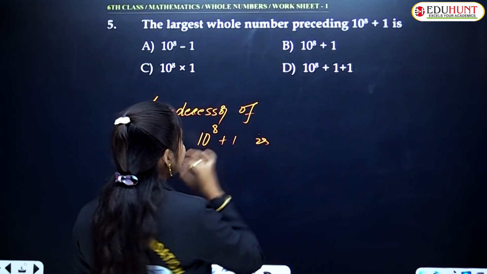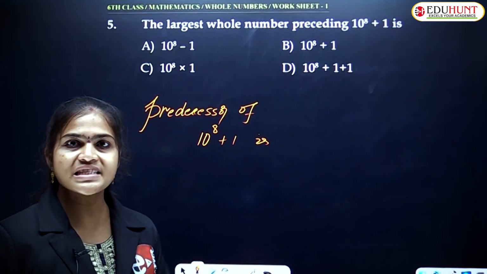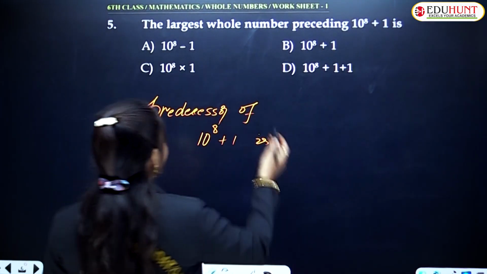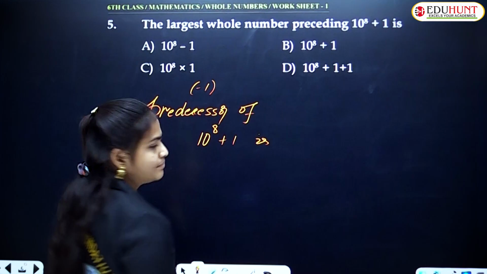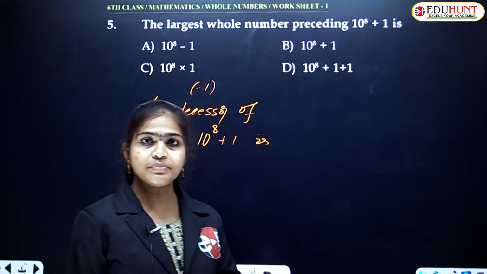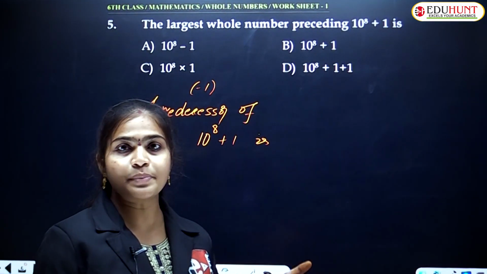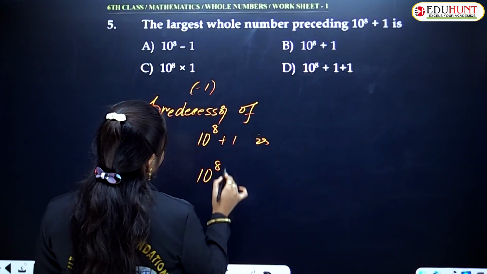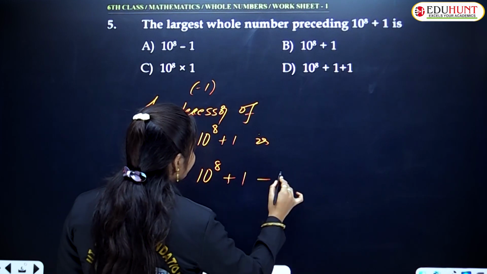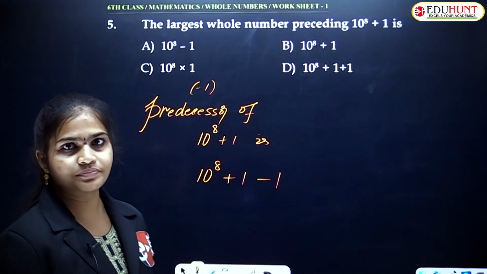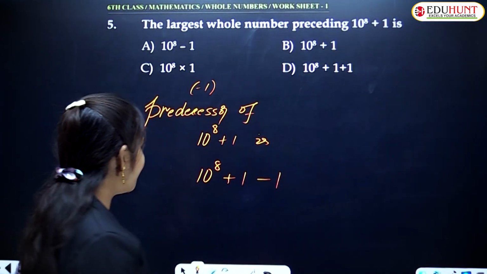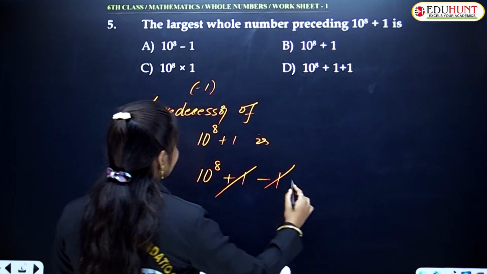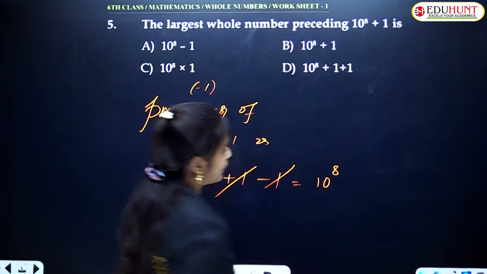Children, what is the meaning of predecessor? Predecessor means minus 1 only, just the number before. Simply, predecessor means minus 1. If you subtract 1 from any number, then you will get its predecessor, right? So for 10 to the power of 8 plus 1, if you subtract 1 from this number, then you will get the predecessor. Here plus 1 and minus 1 get cancelled. Finally the answer is 10 to the power of 8.